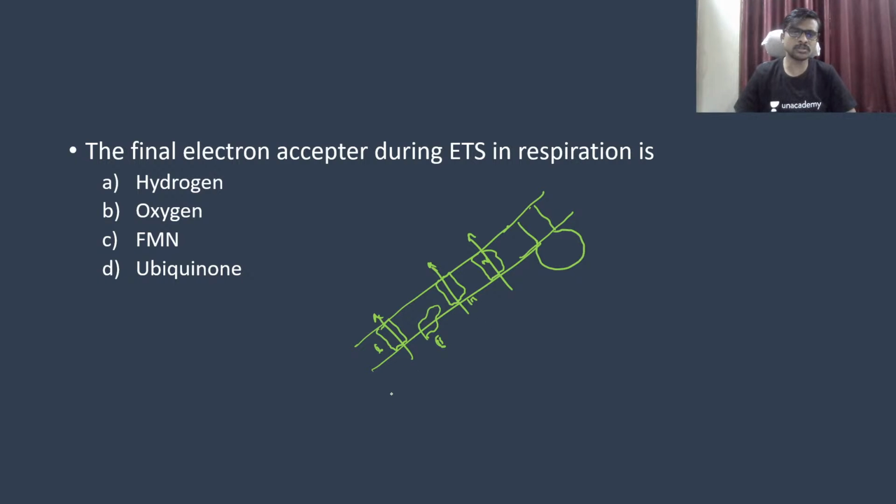So the electron from the NADH is given to the NAD plus and converts itself, it is oxidized form, and this is a reduced form. Okay, this is oxidized and reduced form. Finally it is given to the NAD, it converts into the oxidized form, and the electron is now taken by the coenzyme Q, we just take electron and we call it QH2, and it moves toward the complex 3.